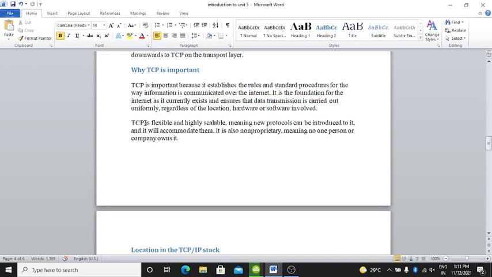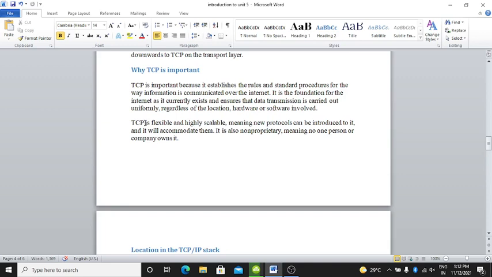It is the foundation for the internet as it currently exists and ensures that data transmission is carried out uniformly, regardless of the location, hardware, or software involved.